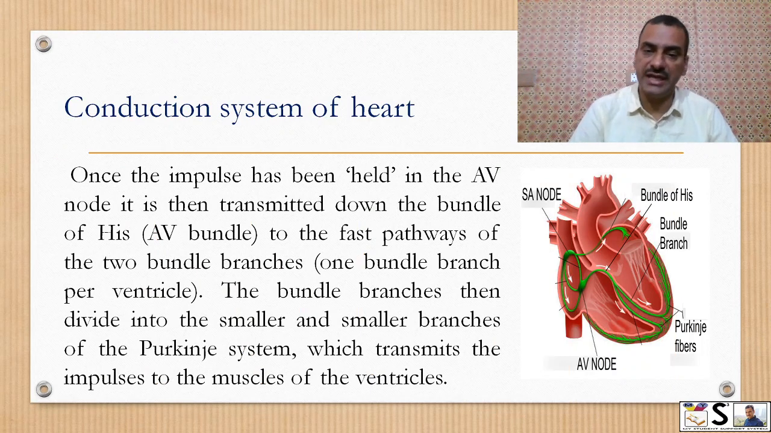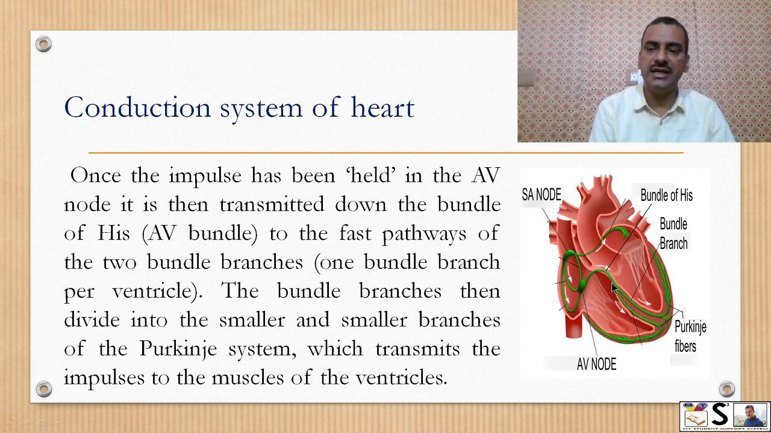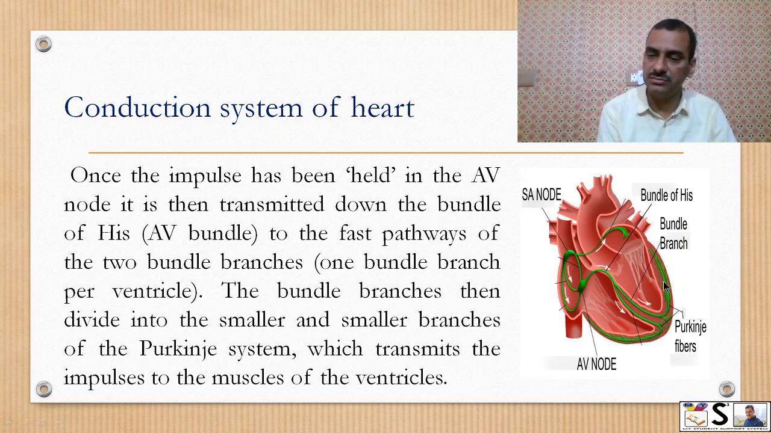Once the impulse has been held in the AV node, it is transmitted down to the bundle of His. So the bundle of His will be here. So the SA node, the AV node, and this is the bundle of His. Then it is transmitted here, and then it divides into two bundle branches, one towards the left ventricle and one towards the right ventricle, and then they divide into small fibers known as Purkinje fibers in the muscular wall of the ventricles.